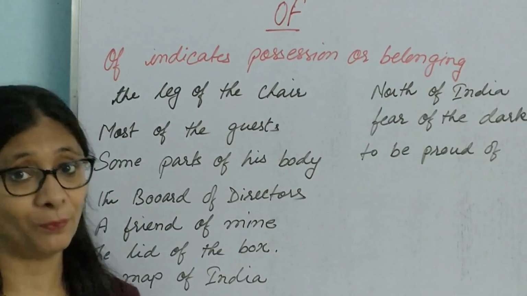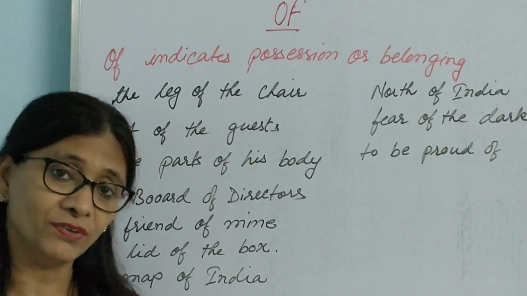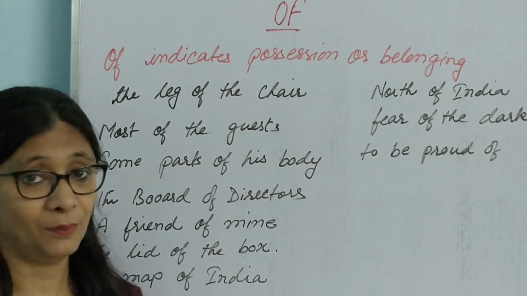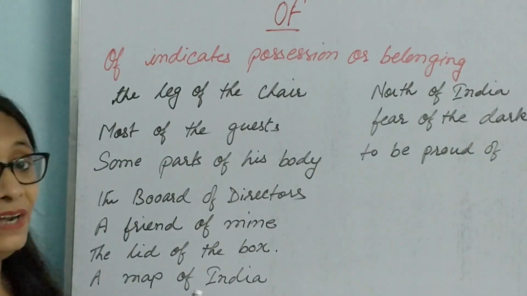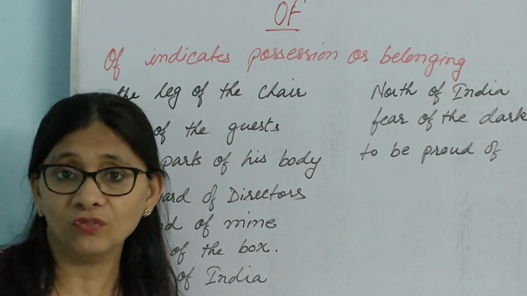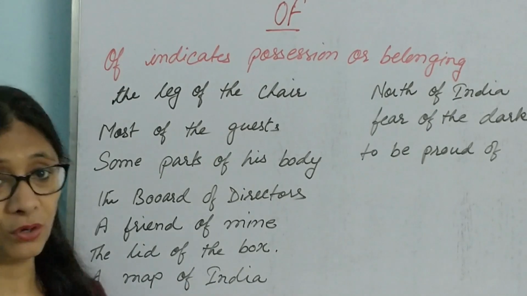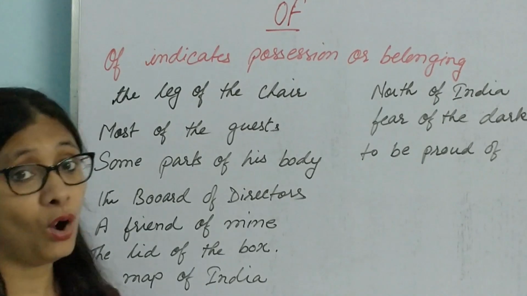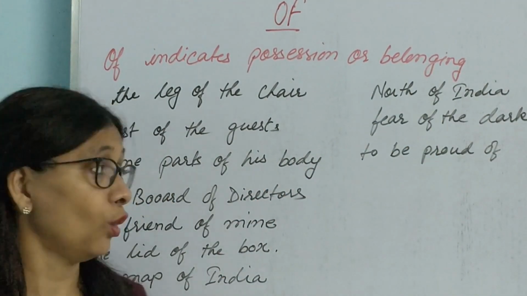Some parts of his body were injured in the accident. The board of directors, these things are mentioned as they are, the board of directors. A friend of mine, my friend was okay, but a friend of mine is a better way to say it, a friend of mine is coming home tonight. The lid of the box, not the box's lid, the lid of the box, since it is a non-living thing. A map of India. North of India, sometimes to mention direction, we use of.